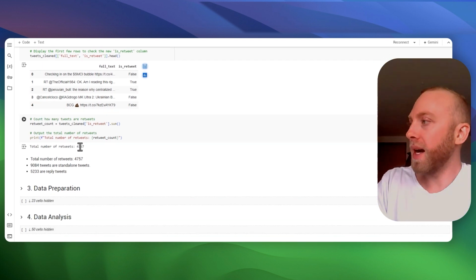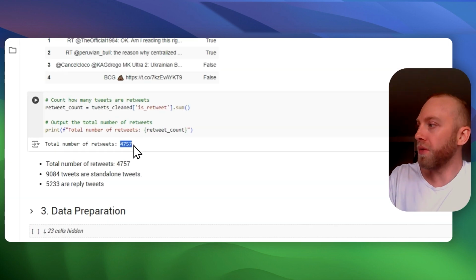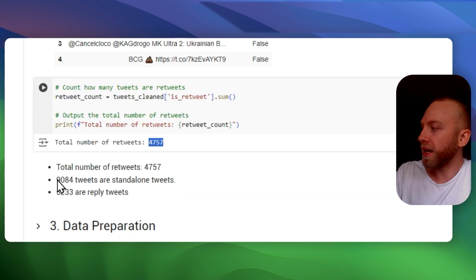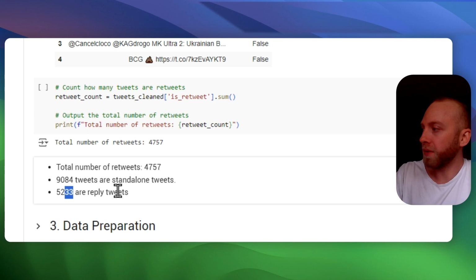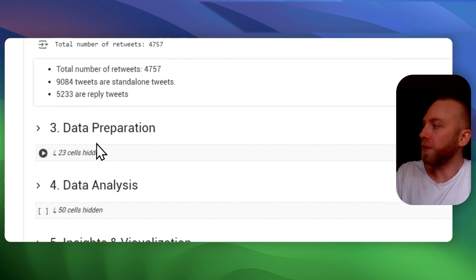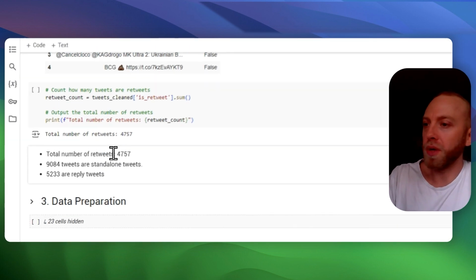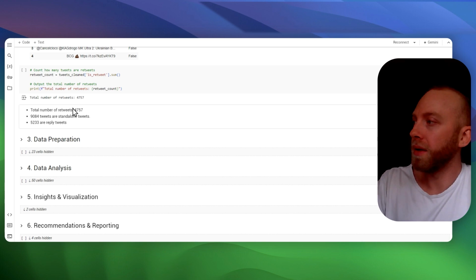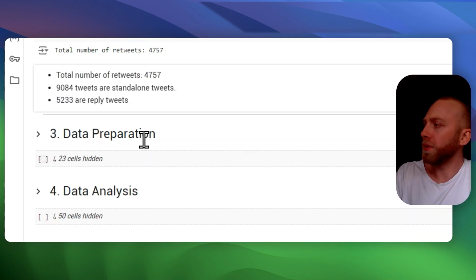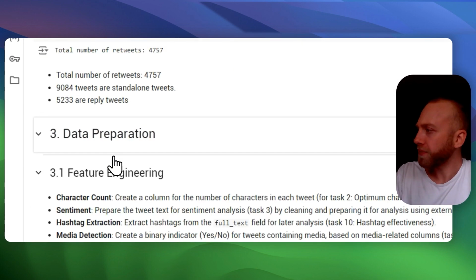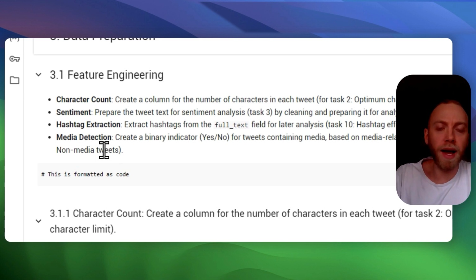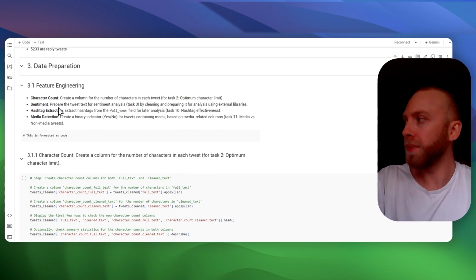And we got this number. So these are the retweets. These are standalone tweets. And then these are reply tweets. Obviously, if it's a retweet, you can be responding to somebody.